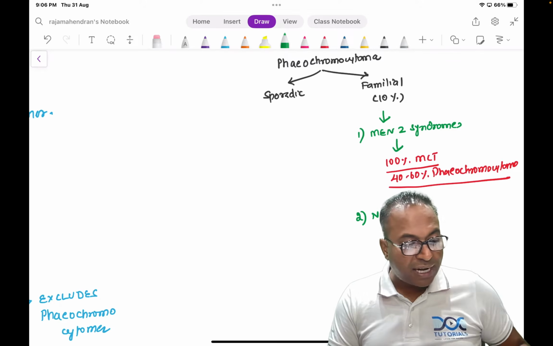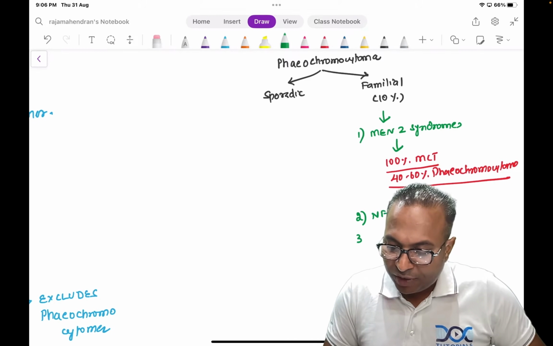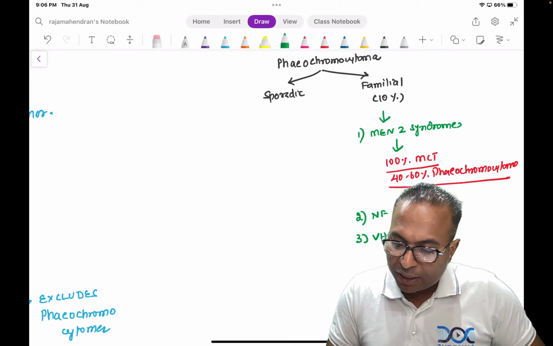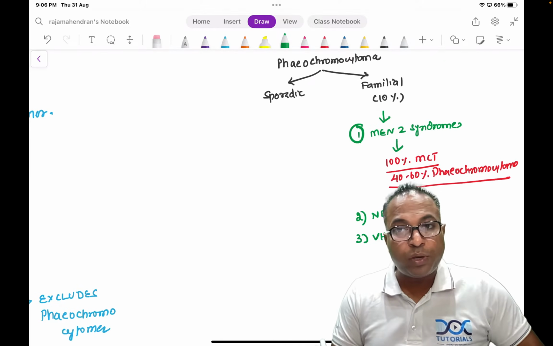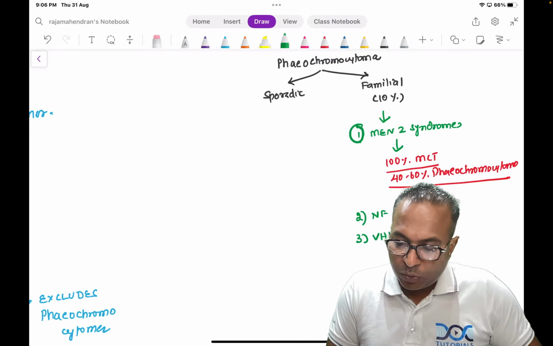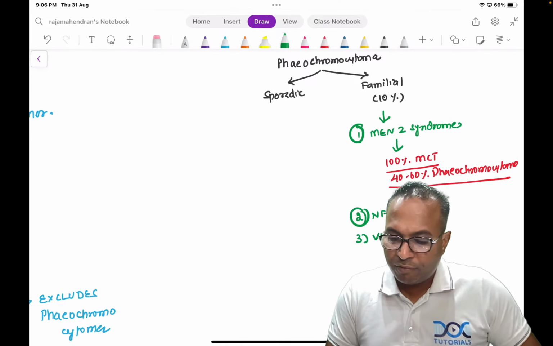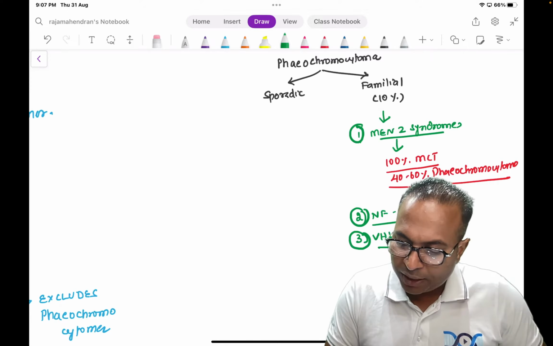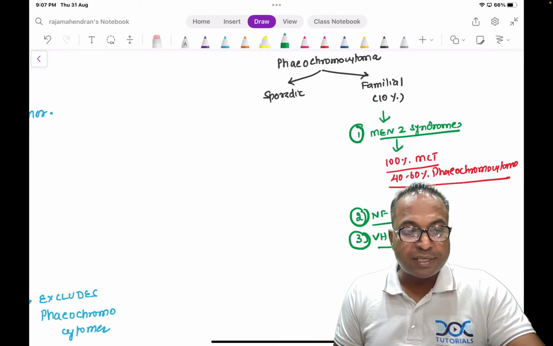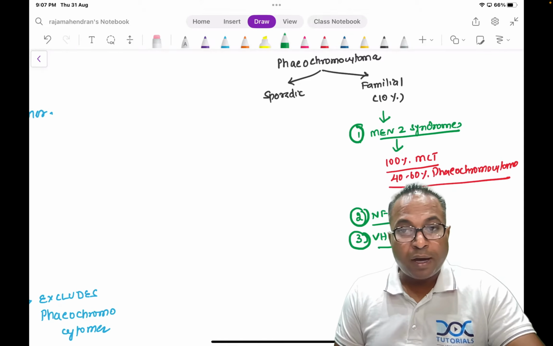Bailey clearly gives detailed explanation of all the diseases. So VHL, von Hippel-Lindau disease. So these are the 3 familial causes: men 2A syndrome, 2B syndrome, neurofibromatosis 1 and von Hippel-Lindau disease. These 3 syndromes you should not forget. So men 2 syndrome, NF1, VHL disease. These 3 syndromes should be remembered for your exam.